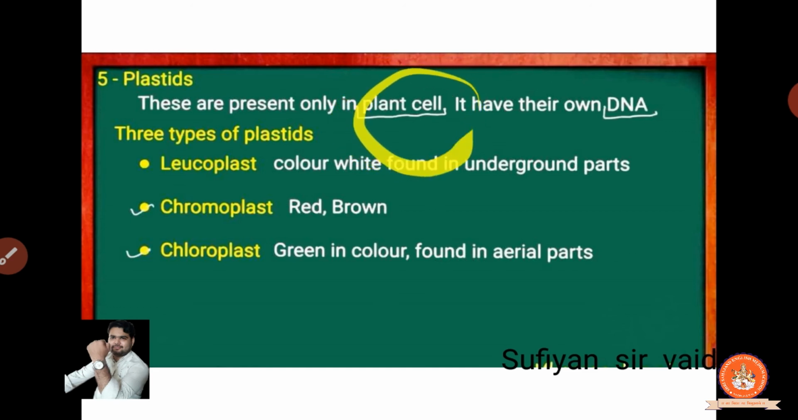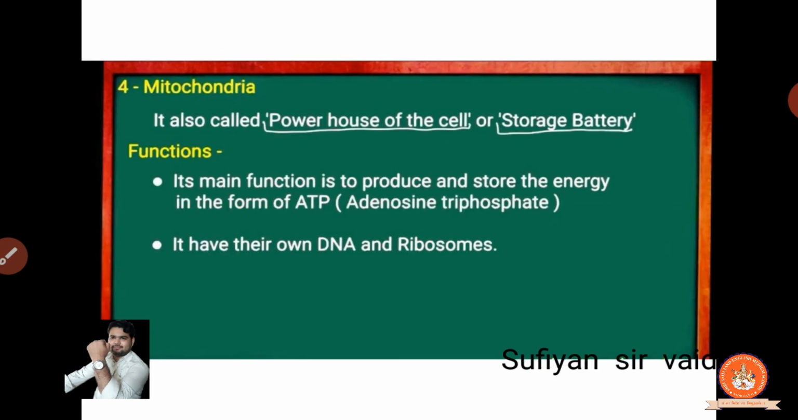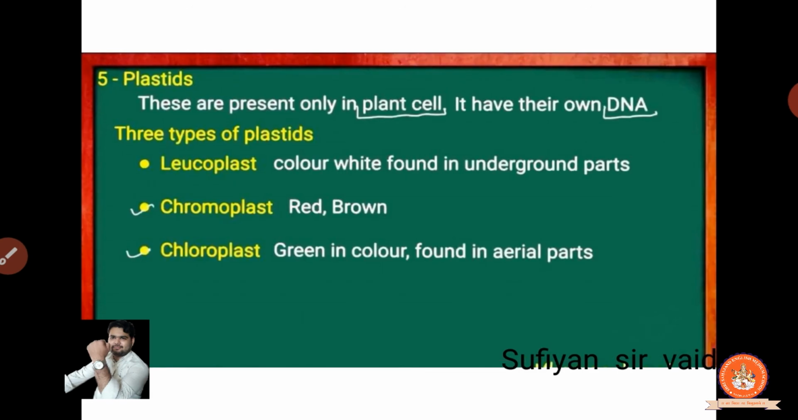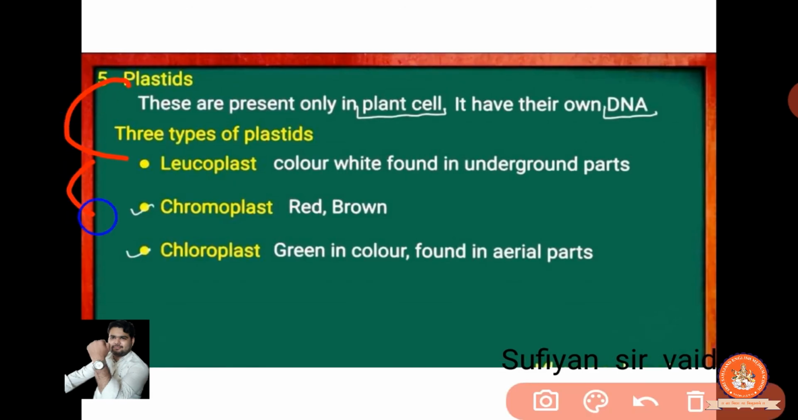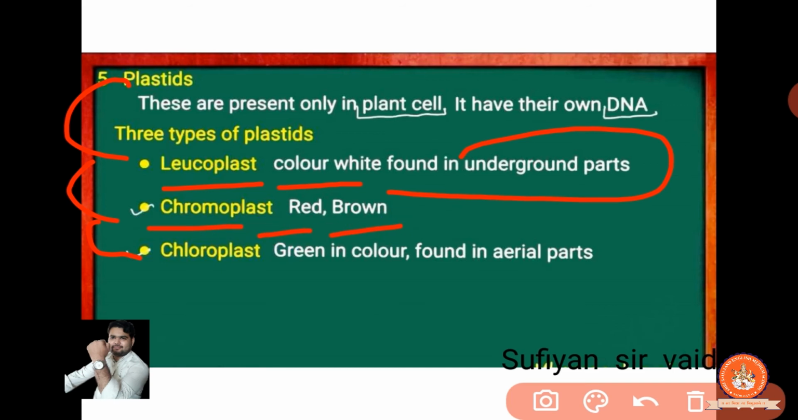it's only present in what? It's only present in the plant cell. Clear? And it has its own DNA. Now this plastid is of three types. Clear? One, two, three. One is a leucoplast. What is a leucoplast? Leucoplast is white in color, found in the underground part in the particular plant. Clear? Next is the chromoplast. Chromoplast is the red and the brown portion, and the third is a chloroplast, which is green in color and found in the aerial part.